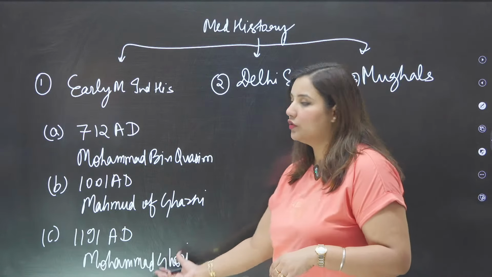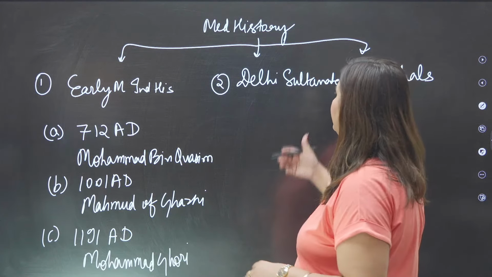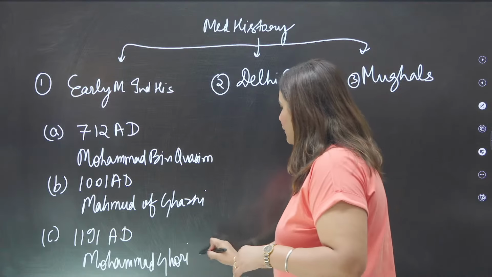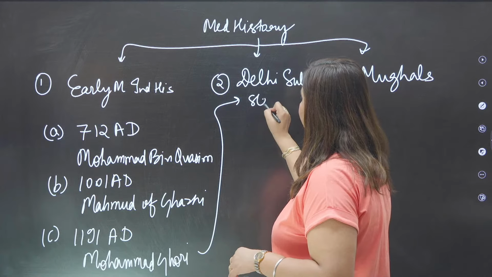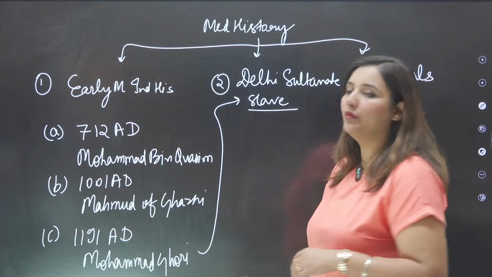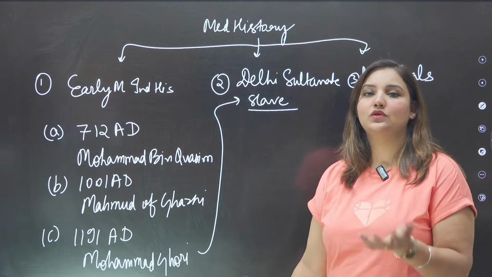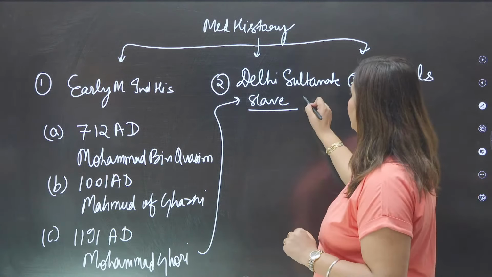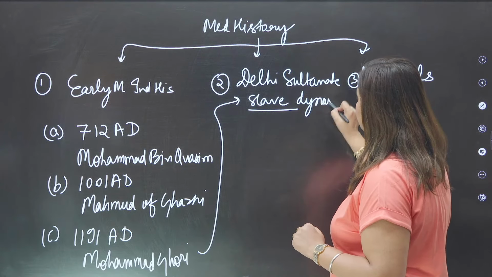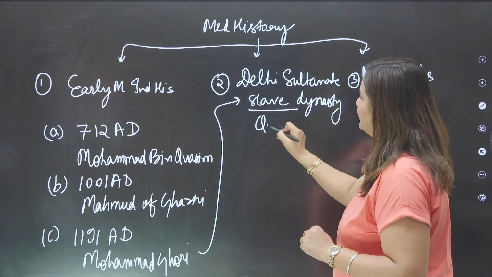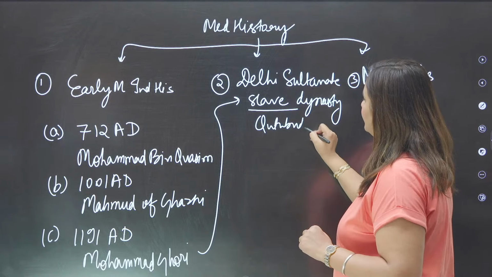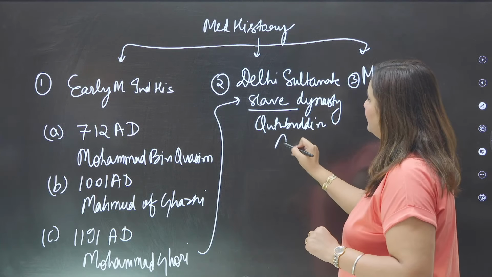Now, Muhammad Ghori's slave started the Delhi Sultanate. As he was the slave of Muhammad Ghori, that's why this dynasty is also known as the Slave Dynasty. Slave Dynasty started by Qutbuddin Aibak.